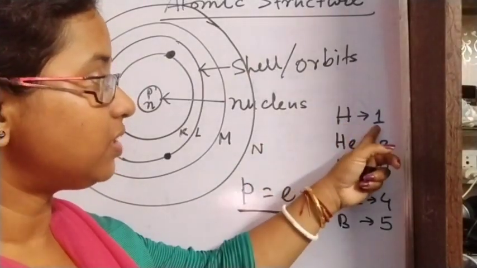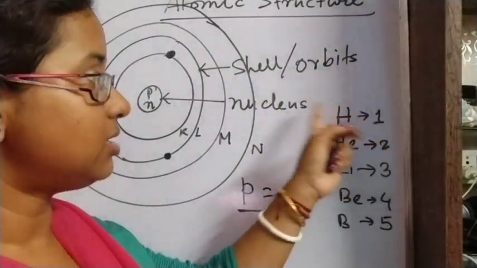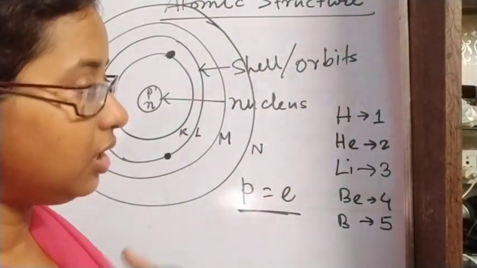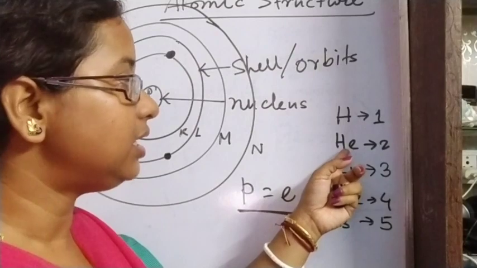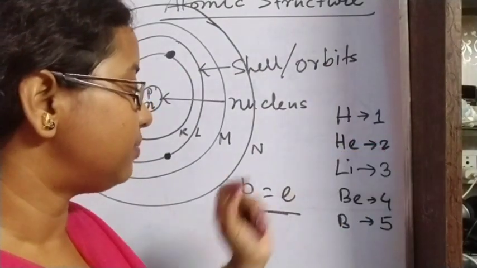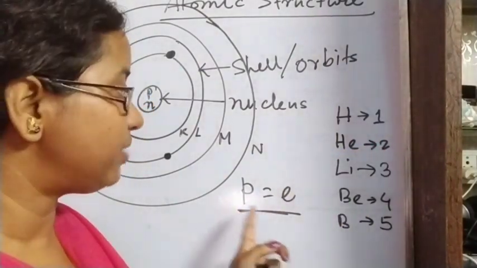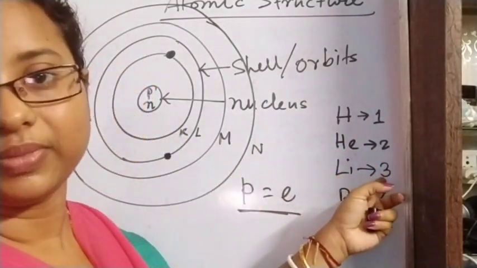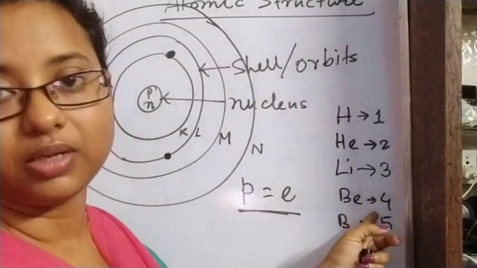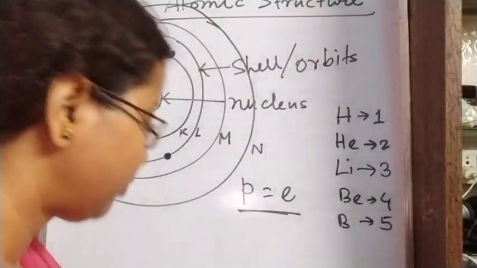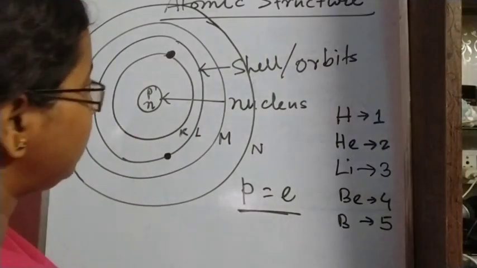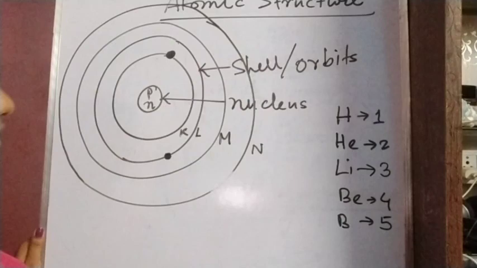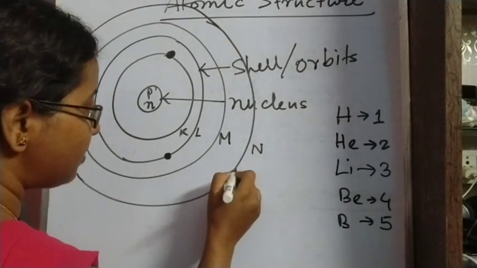So hydrogen's atomic number will be 1, as hydrogen contains only one proton, or only one electron. In the same manner, helium has atomic number 2, that means the number of protons or electrons present in a helium atom will be 2. For lithium, the number is 3. For beryllium, the number is 4, like this. So this is atomic number. Now let us go for the mass number.